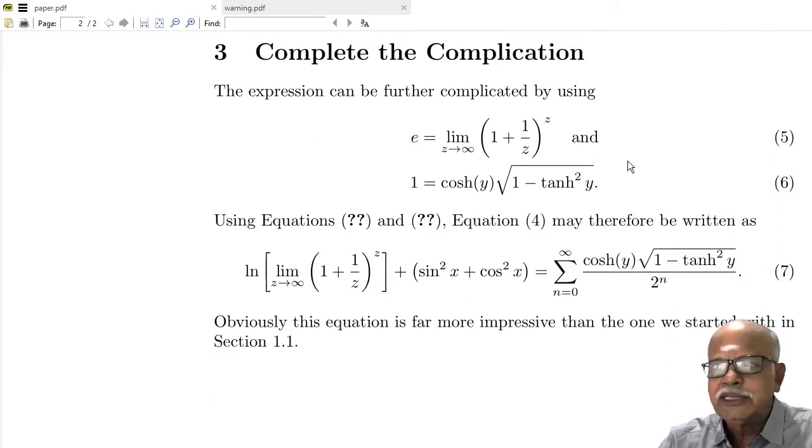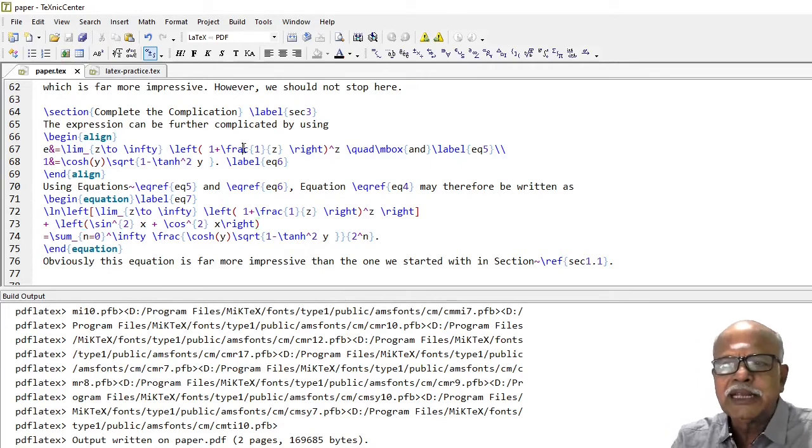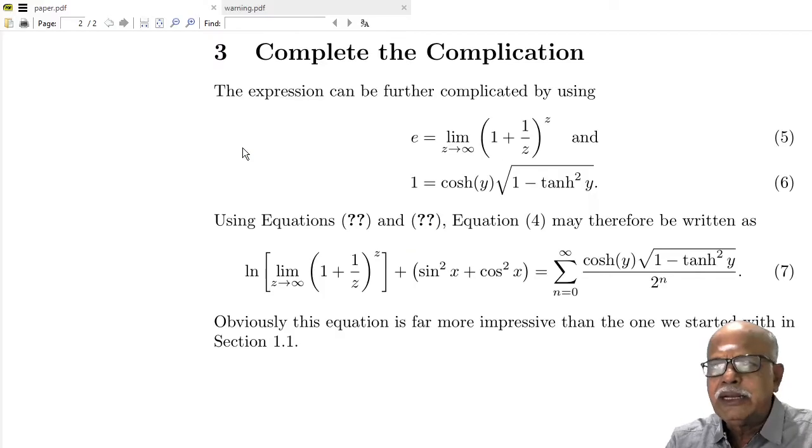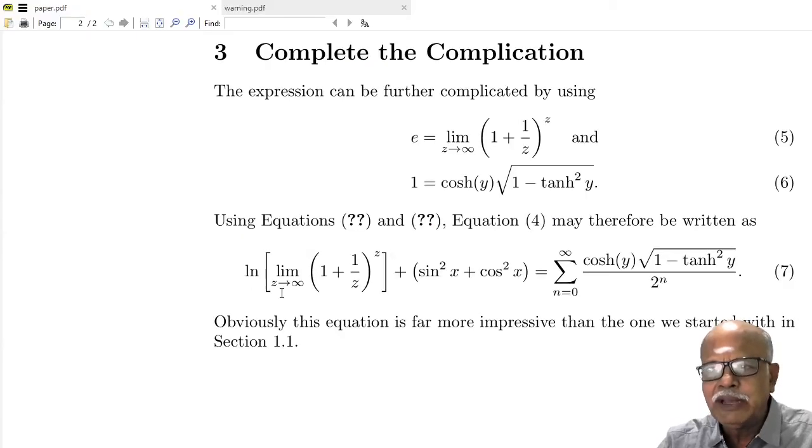As I mentioned, equations 5 and 6 have got individual numbers. The command used for limit is \lim, and after underscore, whatever you give here, that is n tending to infinity, will appear just below the operator lim.